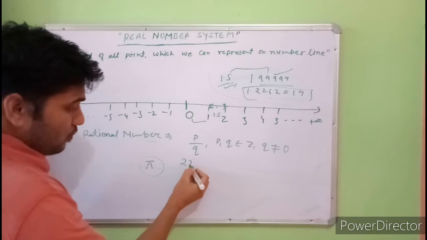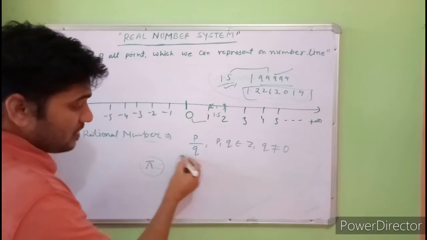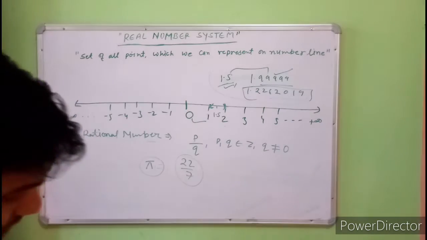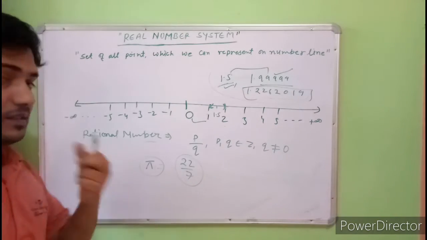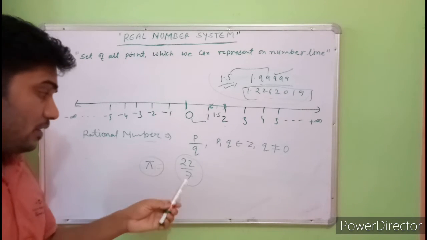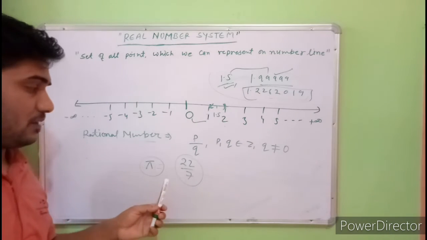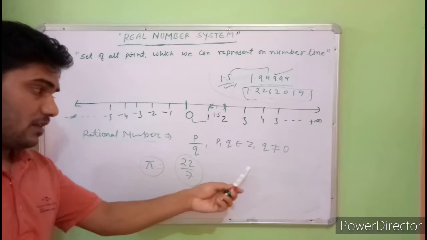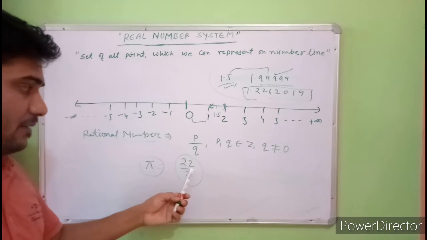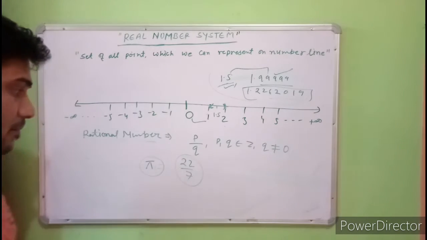But 22/7, what is this? This is a repeating number, after some time it will repeat. It means that this is a rational number.